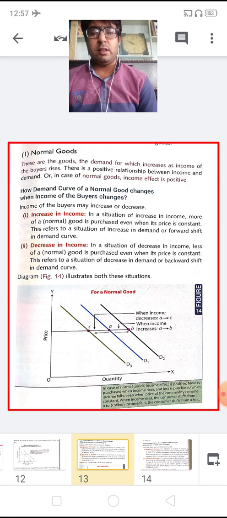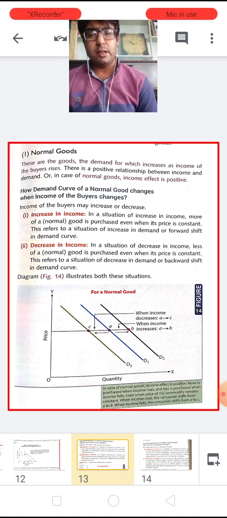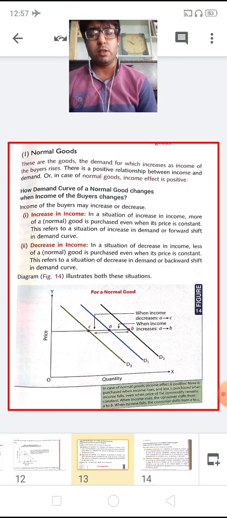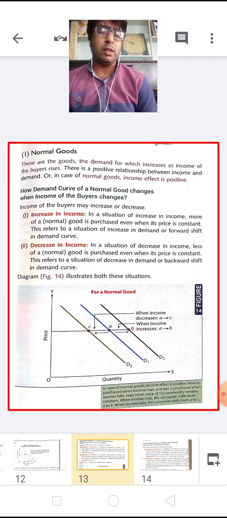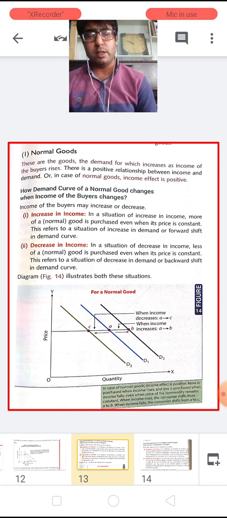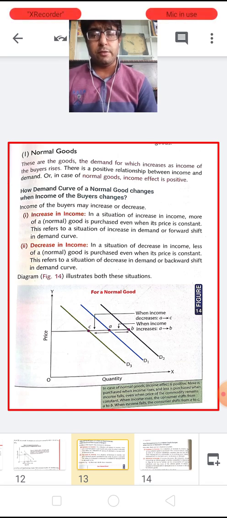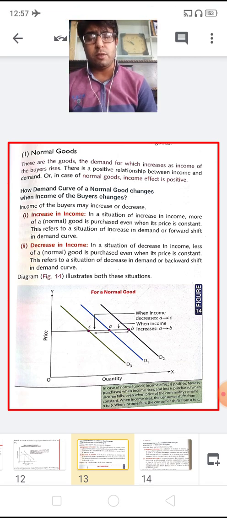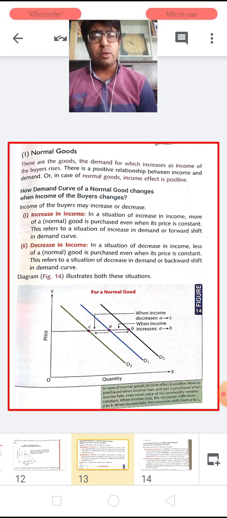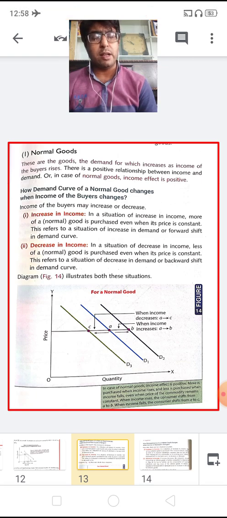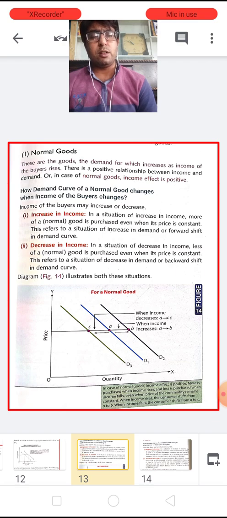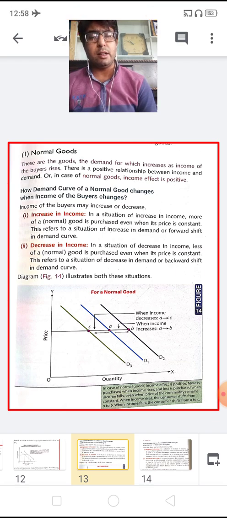Now let us learn the cross price effect in normal goods and inferior goods. Now what are normal goods? Normal goods are those goods which have a positive relationship with the income of the consumer. If the income of the consumer increases, then the demand for normal goods also increases, and vice versa. So let us learn the effect of any change in the income of the consumer on normal goods. These are goods for which demand increases as the income of the buyer rises, and there is always a positive relationship between income and demand.